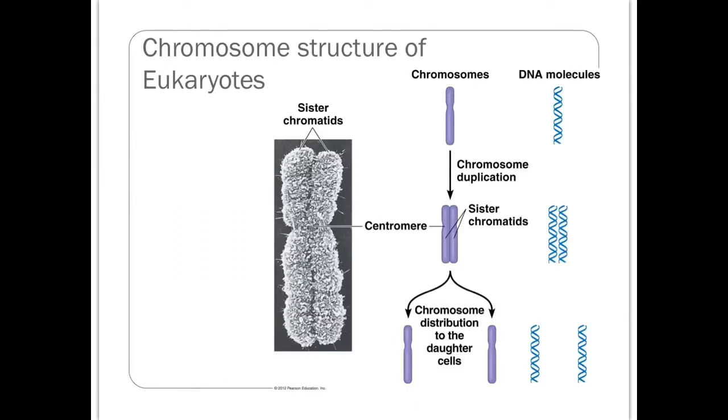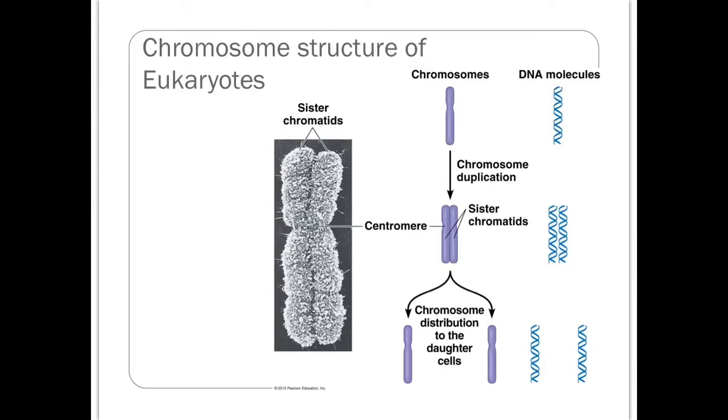Chromosomes then are DNA wrapped around proteins. This is an electron microscope picture of a chromosome. It's very compact. The DNA is tightly wound around these proteins. Chromosomes are often depicted as just these lines, okay? Because chromosomes are linear pieces of DNA that are wrapped around protein. One chromosome is going to be representing one piece of DNA.